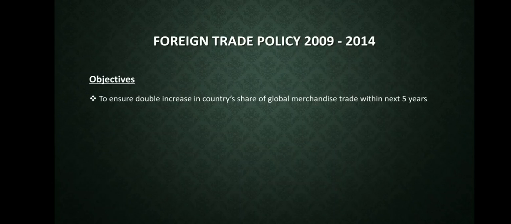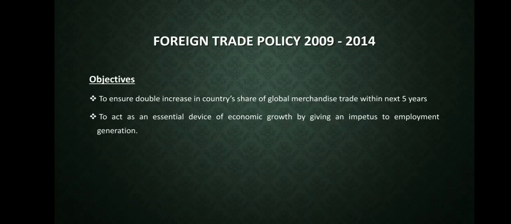To ensure a double increase in the country's share of global merchandise trade within the next 5 years, and to act as an essential device of economic growth by giving an impetus to employment generation. In order to meet these objectives, the foreign trade policy came into force in August 2009. The major features of the foreign trade policy of 2009 to 2014 are as follows.